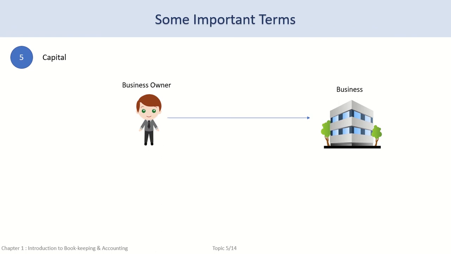The next term is capital. Capital is the investment of the owner in the business. When a person starts a business, he either invests money or both money and assets to start the business. This investment of the owner is termed as capital.